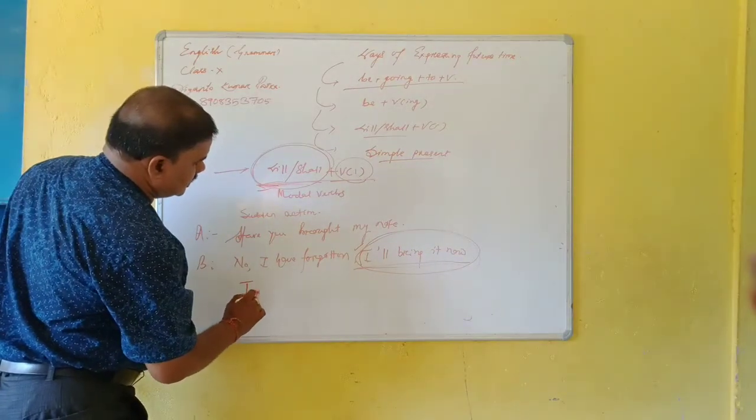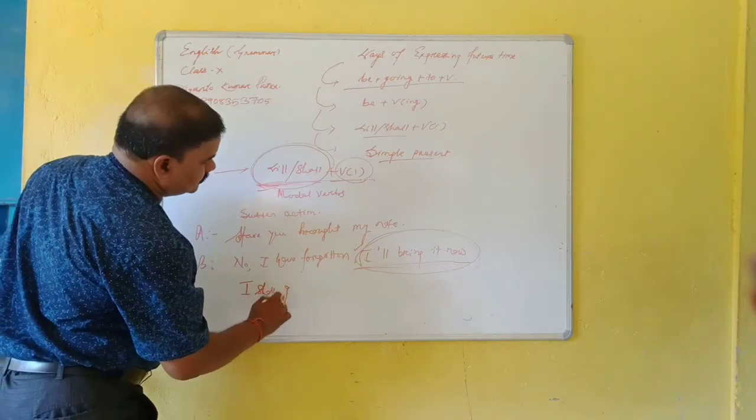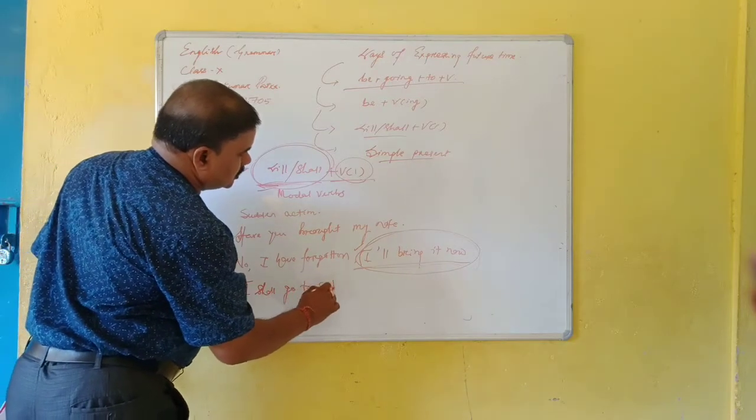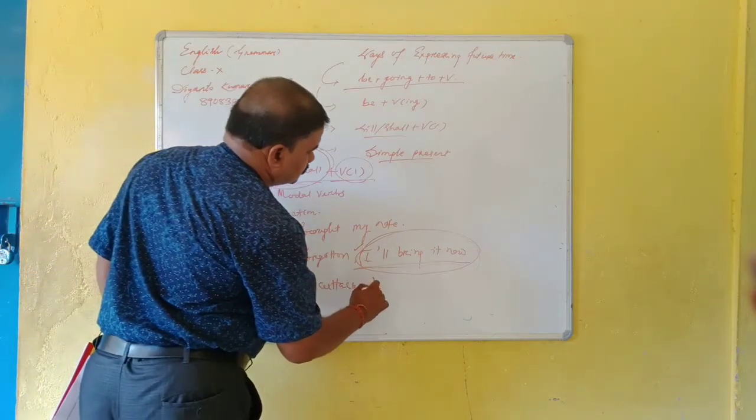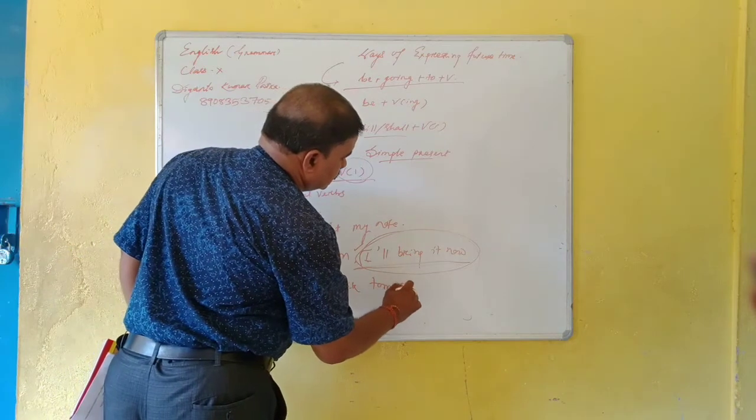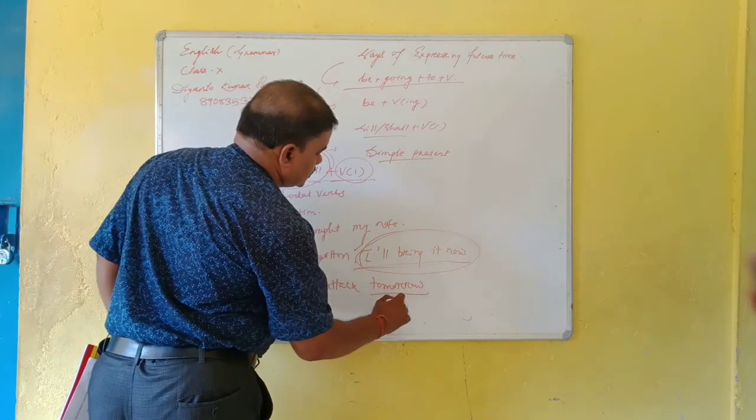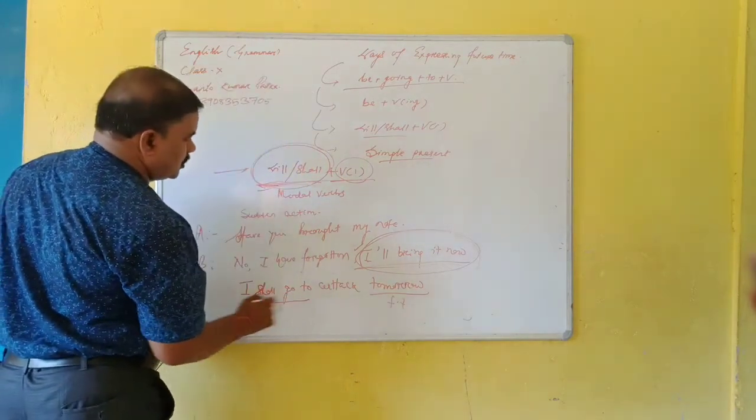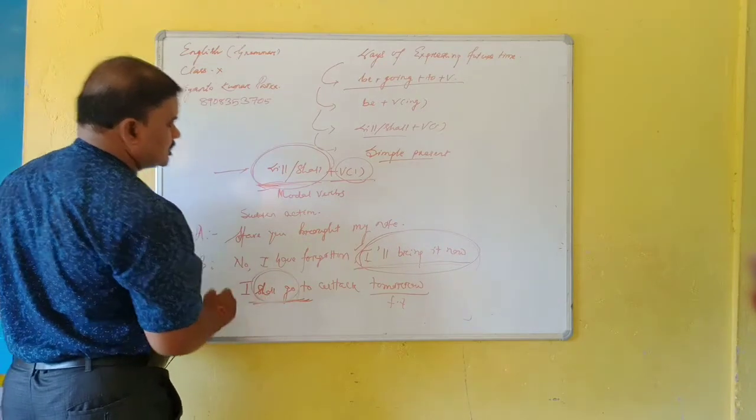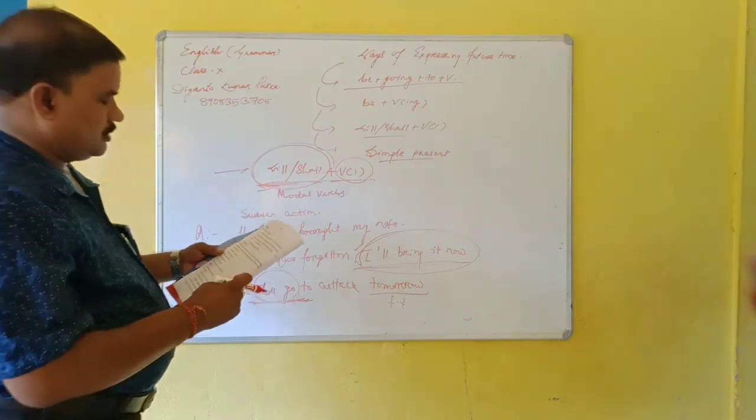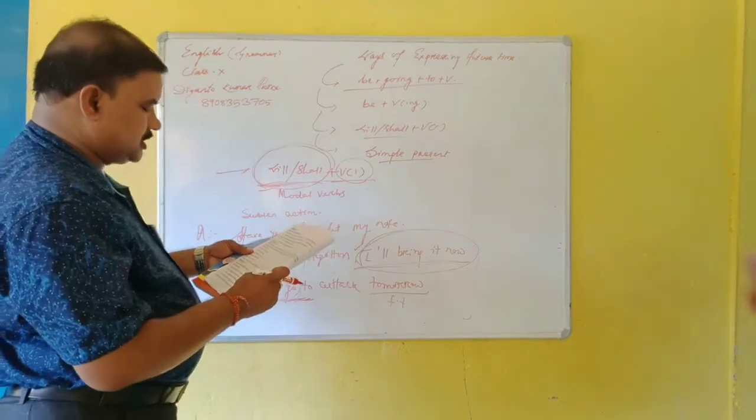Suppose I shall go to Cuttack tomorrow. This one, tomorrow, is future time: shall or will plus verb 1. This shall go. So here we have some activities.